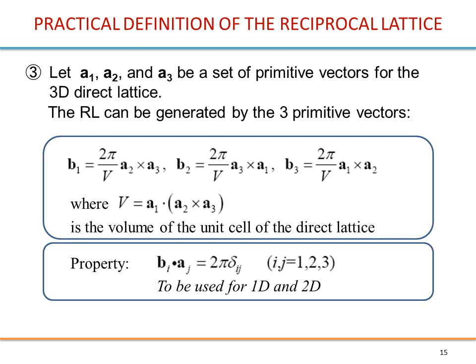In 1D or 2D, you cannot get access to the third dimension using this, so you have to use this set of equations. So it's just a scalar product, b_i · a_j equal 2 pi delta_ij. So this is a Kronecker delta. So it is 0 if i is different from j. Alright, so you can see that b1 will be perpendicular to a2, for example, etc.